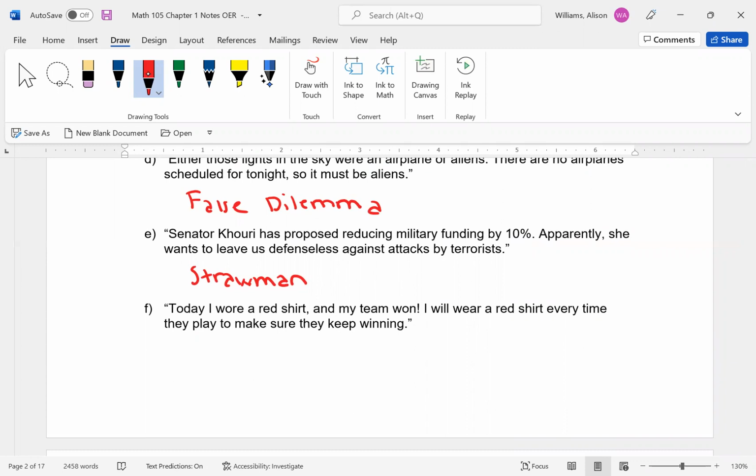Today I wore a red shirt and my team won. I will wear a red shirt every time they play to make sure they keep winning. So this is that one where, because an event happened, we assume that caused the second event. All right, bad argument. Therefore, this would be a false cause. We're incorrectly assuming that the cause of your team winning is the shirt.